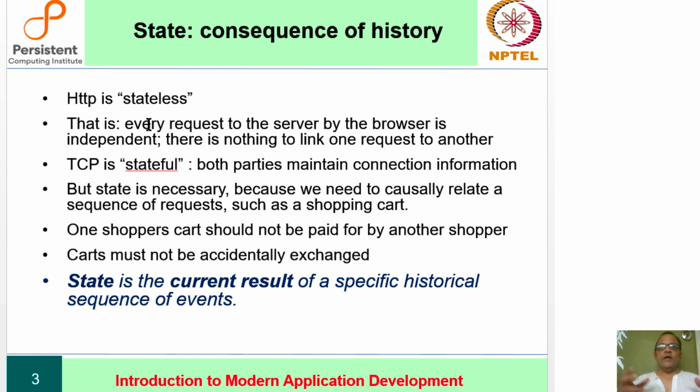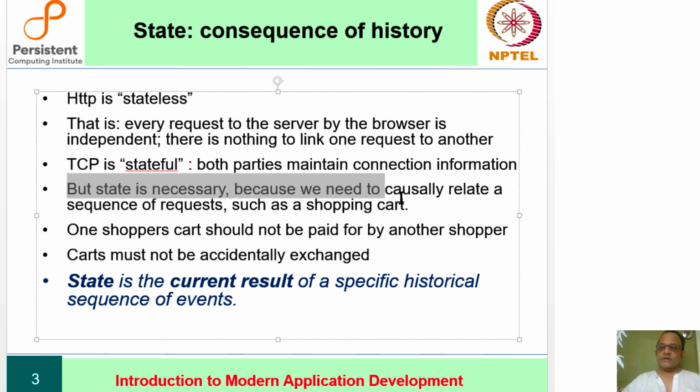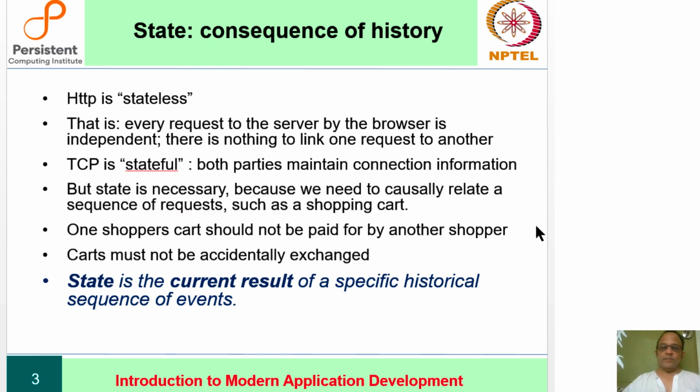So in general, holding knowledge about each other is necessary. For example, as I have said here, state is necessary because in a shopping cart, for instance, one person's shopping cart should not be presented to another for payment, right? They must not accidentally exchange carts. The items that one person puts in their cart should not accidentally end up in somebody else's cart, because if addition of an item into a shopping cart is an independent HTTP request, then anything could happen, right? So that we cannot allow.